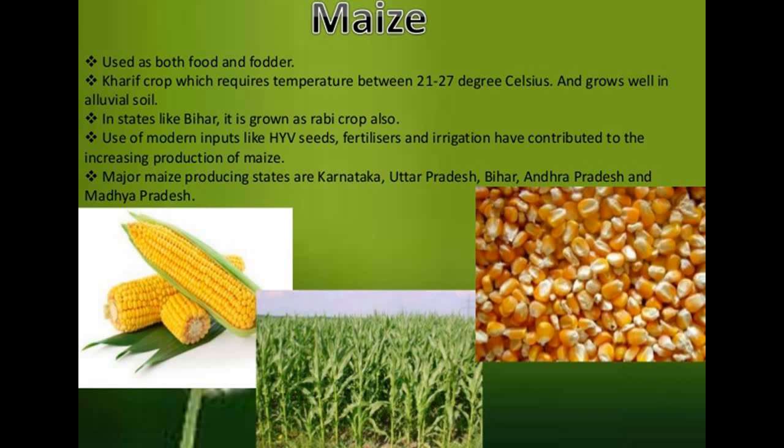It is produced with modern inputs like HYVs, fertilizers and irrigation, because they are in very high demand. They use modern inputs to produce these crops faster, and HYVs, fertilizers and irrigation have contributed to the increasing production of maize. The major maize producing states are Karnataka, Uttar Pradesh, Bihar, Andhra Pradesh and Madhya Pradesh.